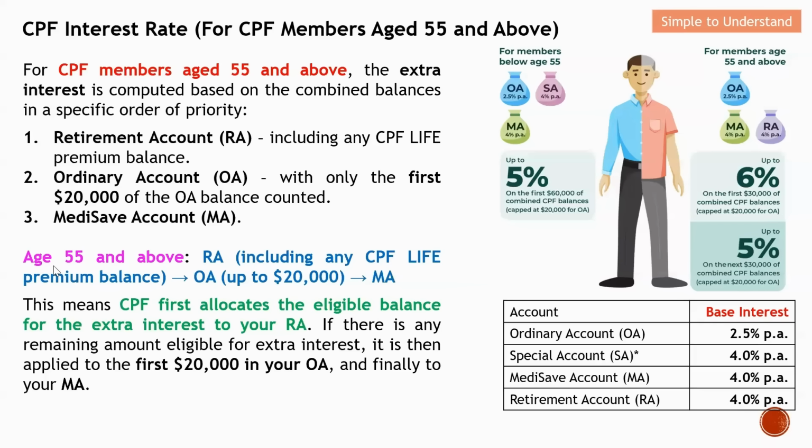So this is what I mentioned earlier. For age 55 and above, for the first extra interest, they will go to RA first. After that will be OA, and again OA will be kept at 20K. After that will be MA. Like I mentioned earlier, an example will illustrate all this more clearly than words.